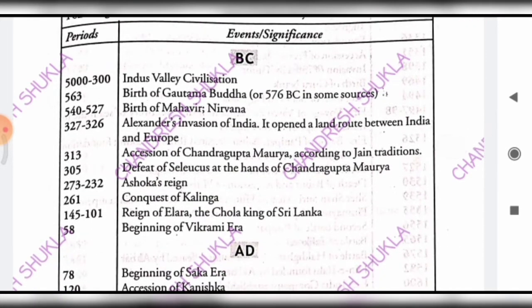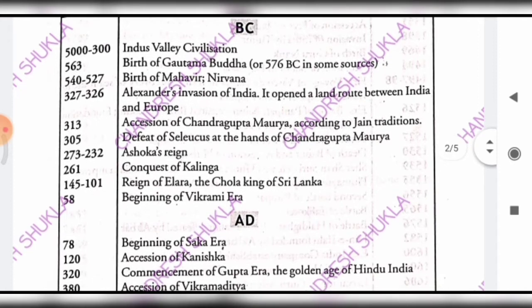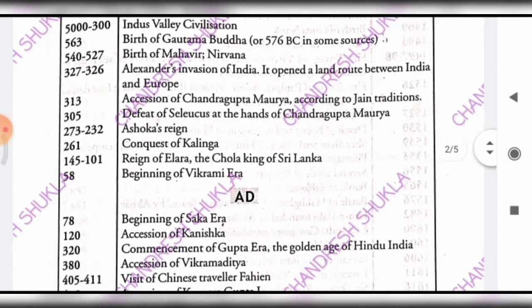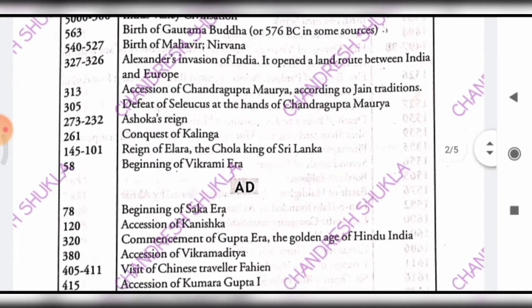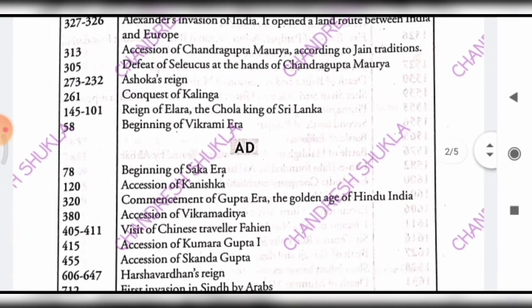So, first, 5000 to 300 BC, that is the Indus Valley Civilization. 563 BC, the birth of Gautam Buddha. 540 BC, the birth of Mahavira. 327 BC, the Alexander invasion in India. 313 BC, the accession of Chandragupta Maurya, in which accession means entry, it can also mean he took the throne, that Chandragupta Maurya took the throne in 313 BC. And in 305 BC, defeat of Seleucus Nicator by Chandragupta Maurya.